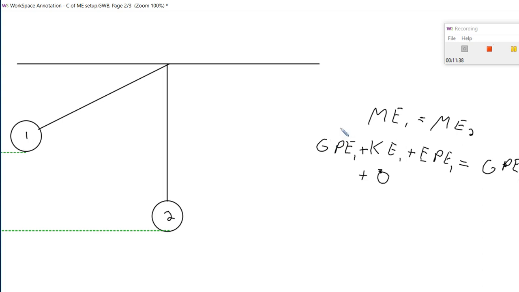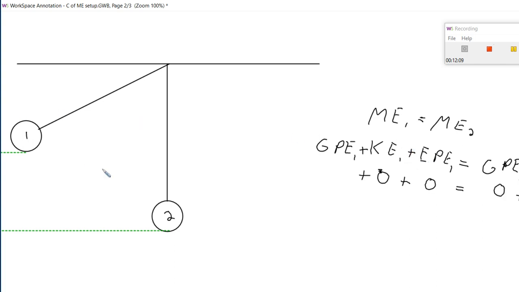Now, the elastic potential energy, of course, is 0 in both cases because there's nothing in the question or what I've told you to indicate that there's any kind of elastic potential energy being stored, no work being done against any elastic devices. Now, if we're taking this dashed line to be the reference point, then its height at that point is 0, which means the gravitational potential energy at that point is equal to 0.